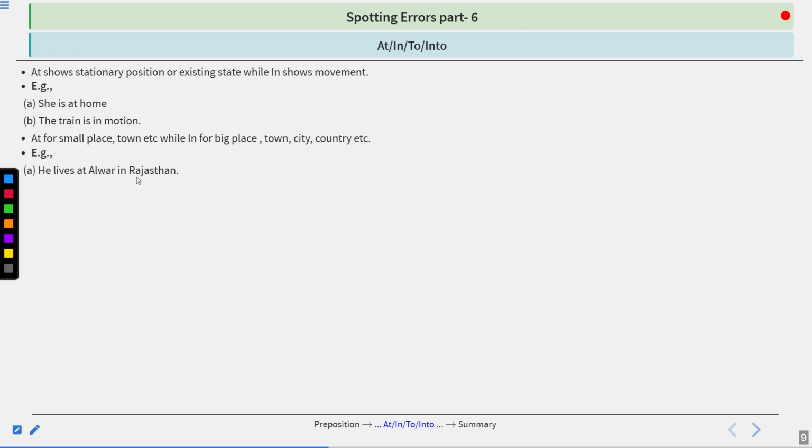So Rajasthan is a big area and Alwar is a small one. That's why we have used in before Rajasthan and at before Alwar. A temple is situated at Madurai in Chennai.